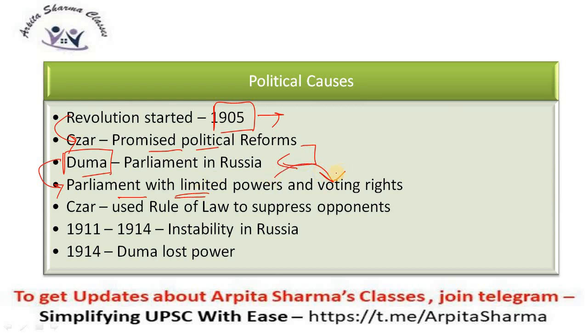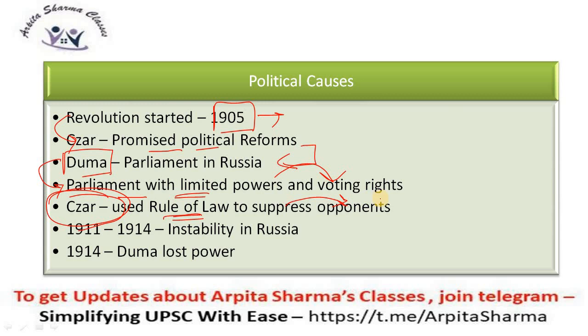It had limited voting rights or none, and all the power was centered in the Tsar, the nucleus of all power. Everything was controlled by the king using rule of law. He also used rule of law to suppress his opponents. How? Anybody who opposed the king was not admitted to the parliament, the Duma.